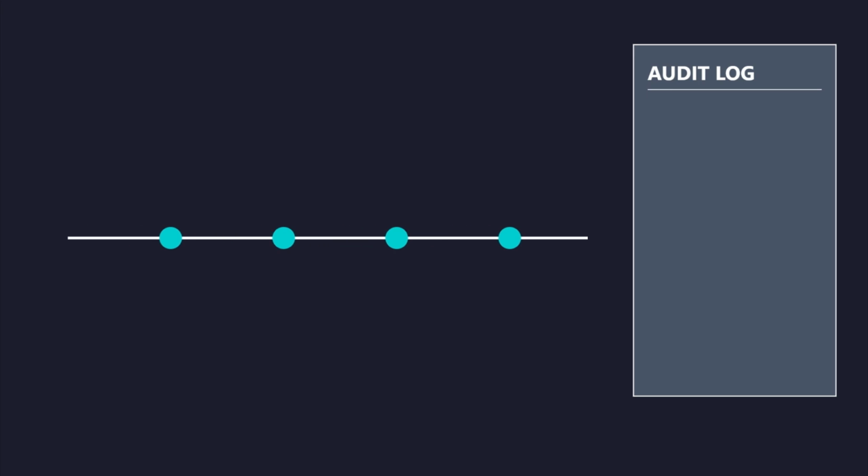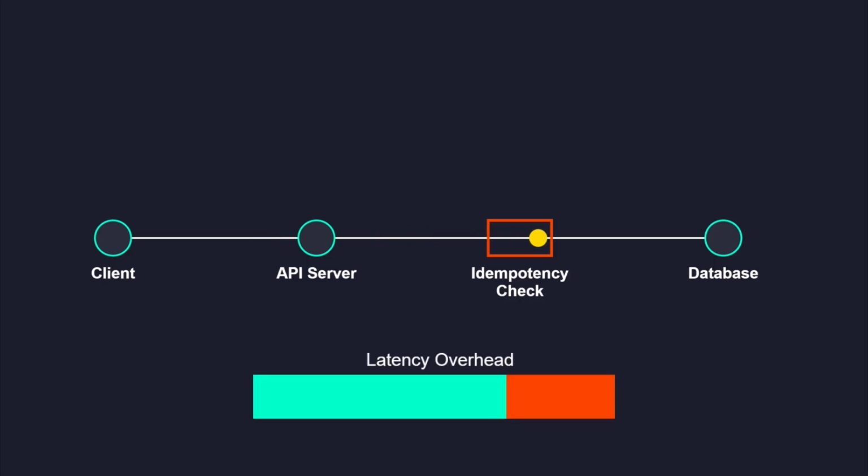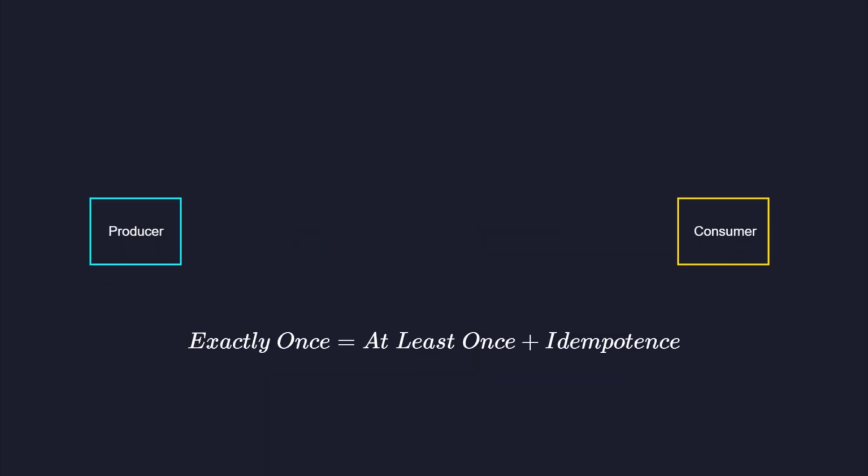Log every detected duplicate at the information level. This provides an audit trail showing that the deduplication logic successfully prevented an invalid state change. Each idempotency check adds a database round trip. Measure this overhead to ensure it does not violate your service level agreements for response times.